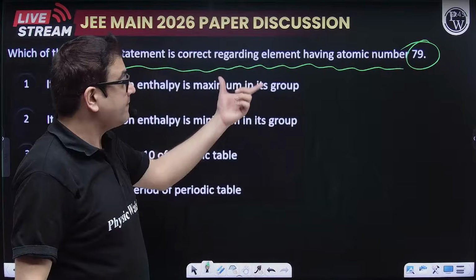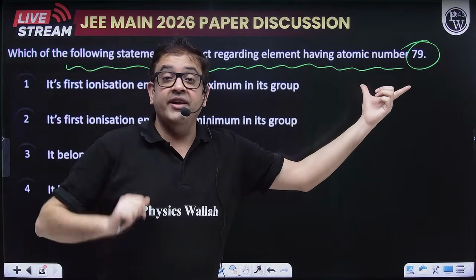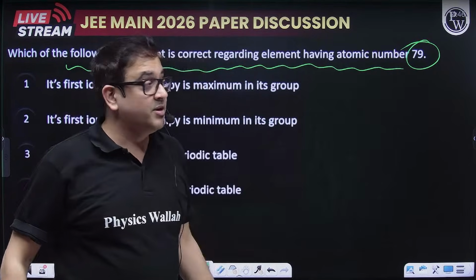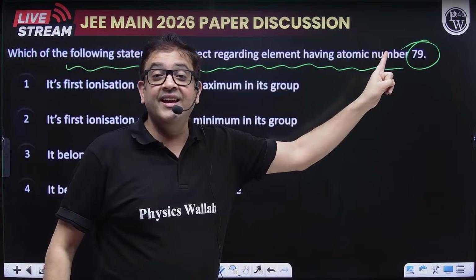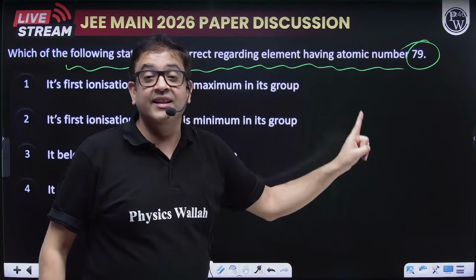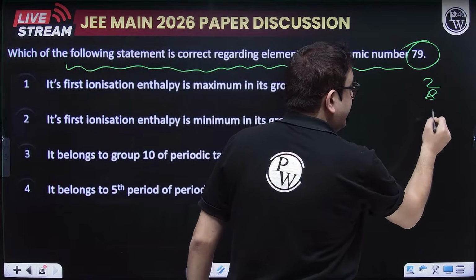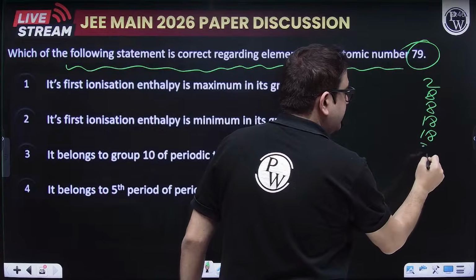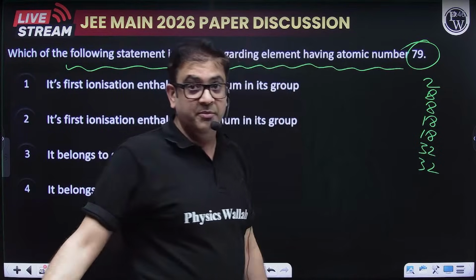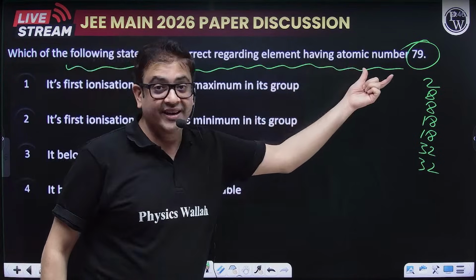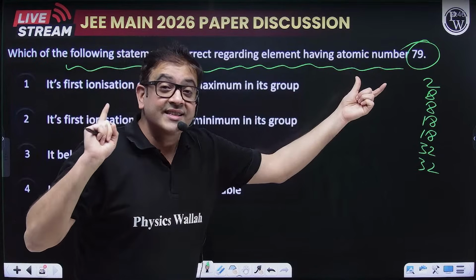Moving forward. So periodic table 79, if you just know the magic numbers, you will find that 79 is an element lying in the sixth period. Why? The famous 2, 8, 8, 18, 18, 32, 32, the magic numbers, you remember, add them up, you will get to know that 79 will be falling in the sixth period.